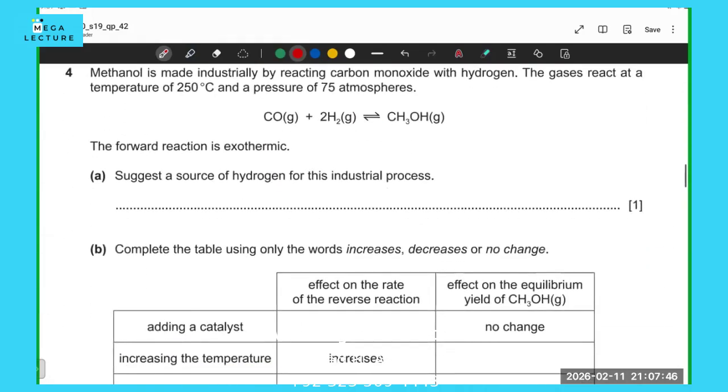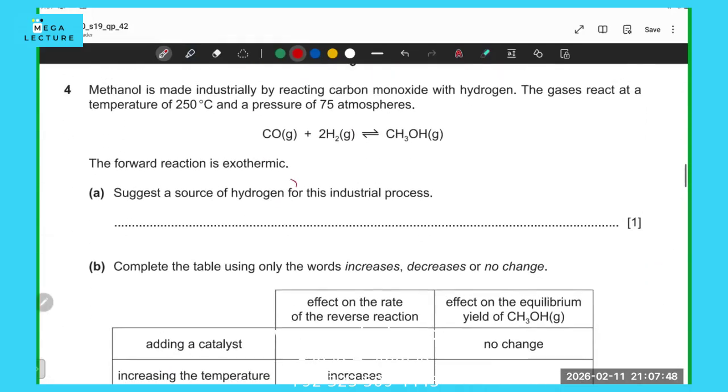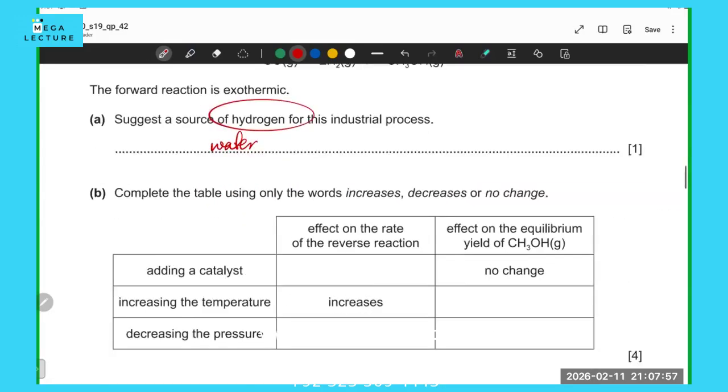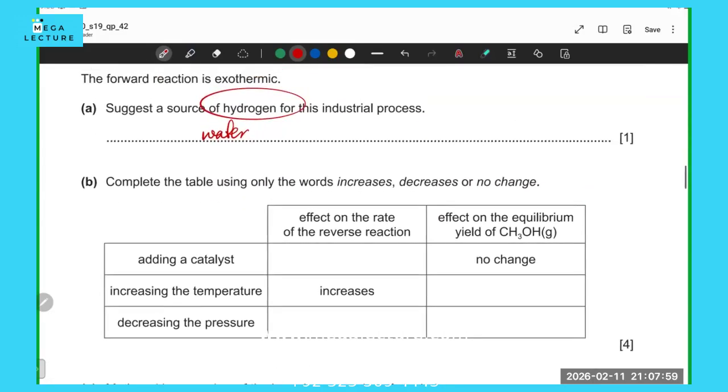The next part is suggest a source for hydrogen for this industrial process. So hydrogen is obtained from water. And so by electrolysis, they extract hydrogen gas.